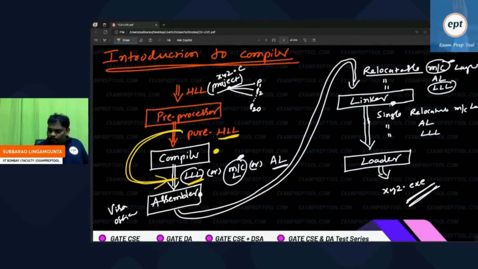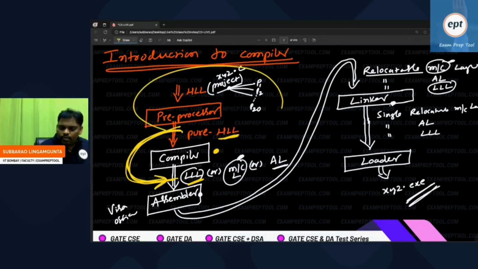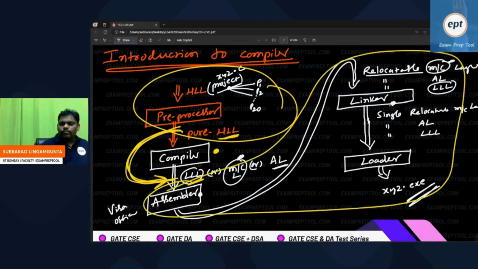Remember, everyone remember, compilation means this only. This is the only compilation. For user convenience, when you say compile, he will do little bit extra before, he will do little bit extra afterwards. Little bit before, little bit after they will do for user convenience, but they are not part of compiler.